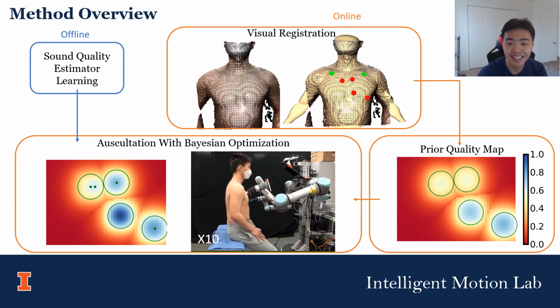The use of the prior sound quality map guides the search of Bayesian optimization and reduces the number of observations needed. Notice that we define a search region for each relevant registered location, shown as the green circles. Bayesian optimization searches for the optimal sound qualities in each of these regions, and the posterior quality map is shown here with green dots at the observed locations.